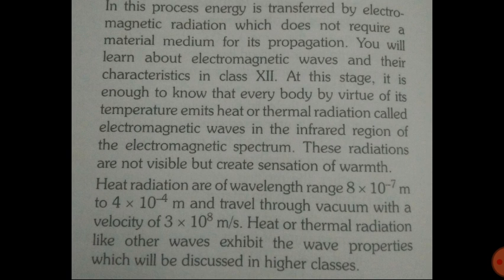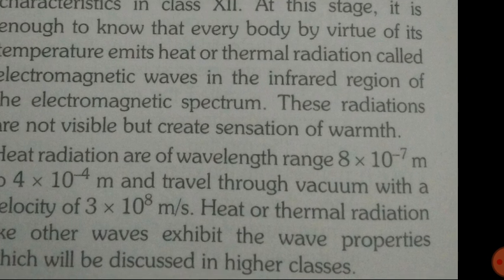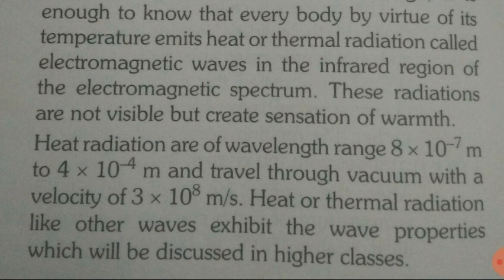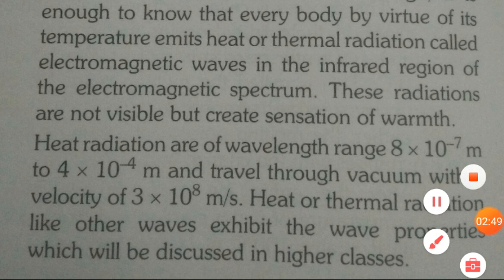Heat radiations are of wavelength range 8 into 10 to the power minus 7 meter to 4 into 10 to the power minus 4 meter, and travel through vacuum with a velocity of 3 into 10 to the power 8 meter per second. Heat or thermal radiation, like other waves, exhibits wave properties which will be discussed in higher classes.